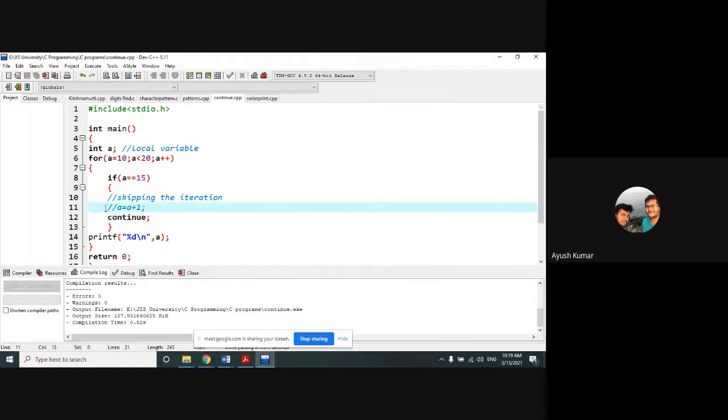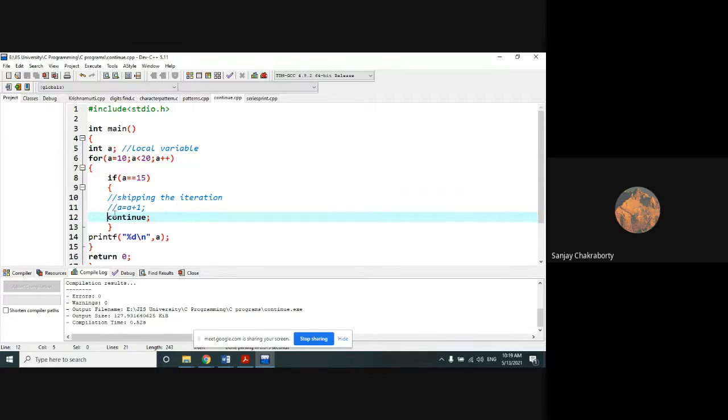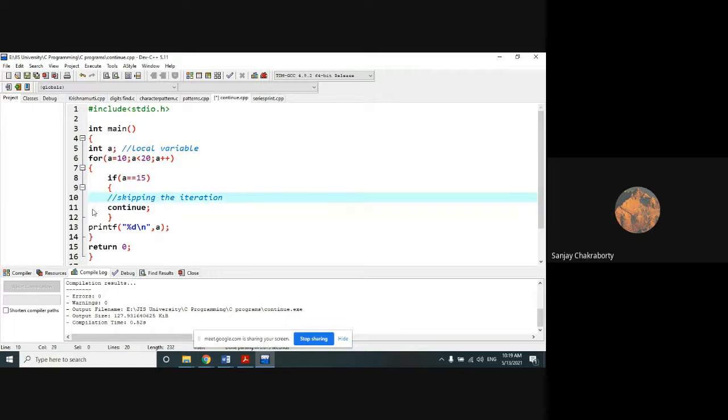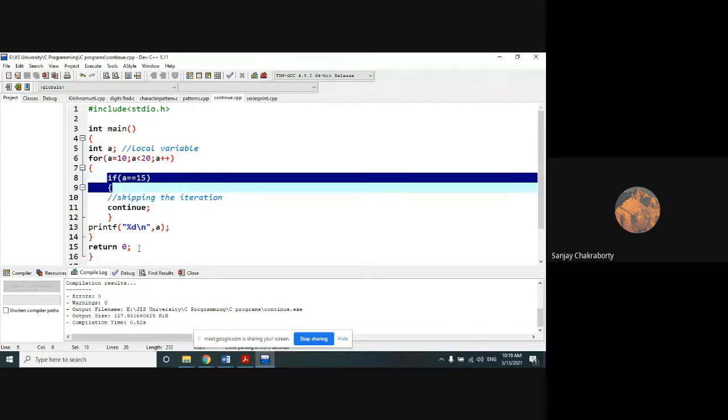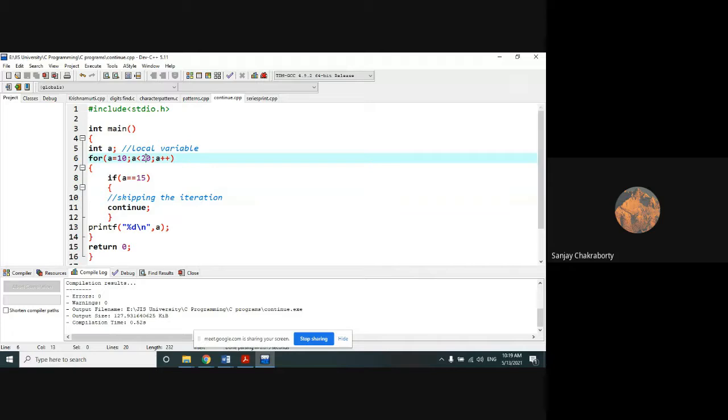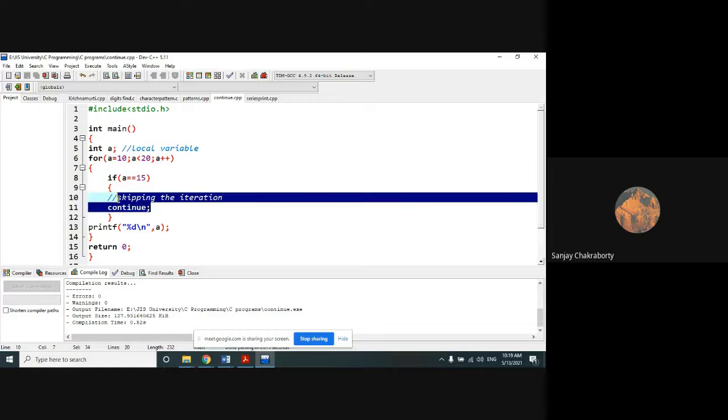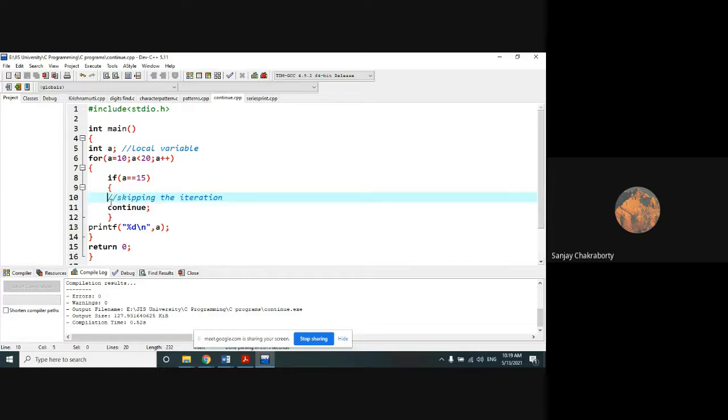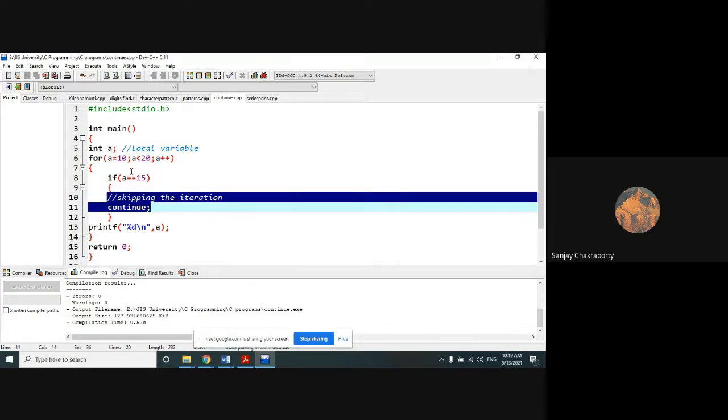So this condition is not required here if you are using continue. Okay, if you are not using continue, then this condition will be required. Okay, so this statement is optional. I have written an extra statement, so you don't need this one. Okay, so the job of the continue is, while it goes through the series starting from 10 to less than 20, that means 10 to 19, when it gets that number a equal to 15 in that particular condition testing, the continue statement will execute and it will simply skip the iteration for that particular condition checking.